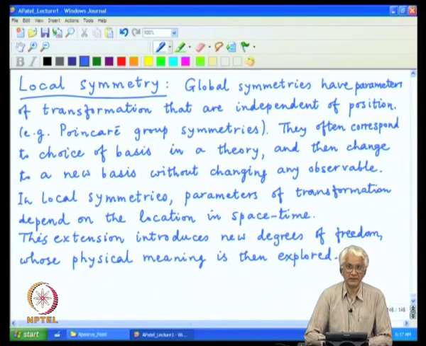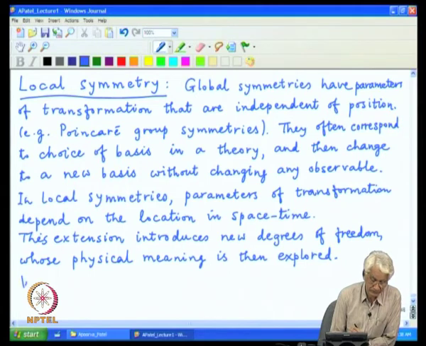In particular, the postulates of general theory of relativity were such that they left the space-time invariant interval, proper time or proper distance, unchanged when one performs arbitrary transformations.